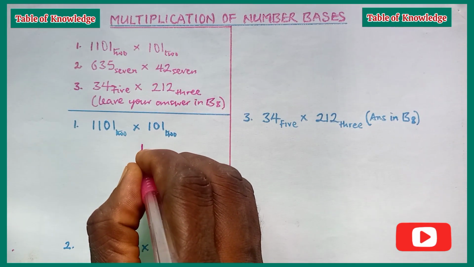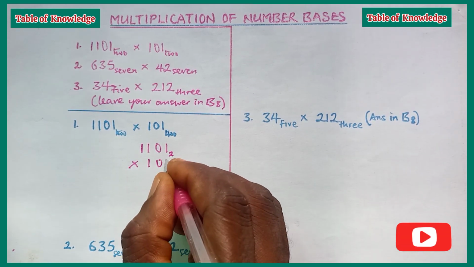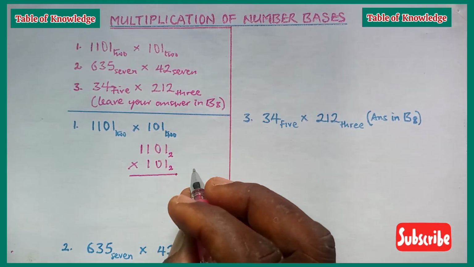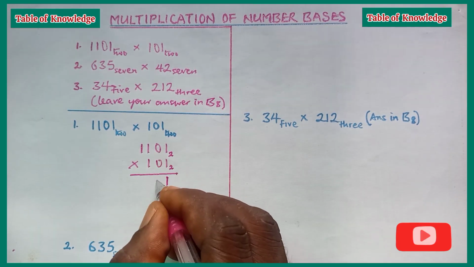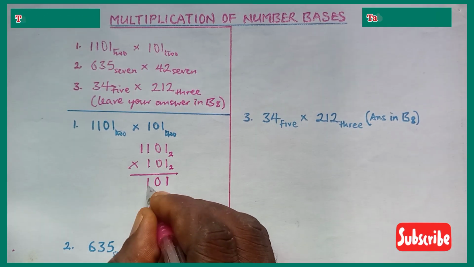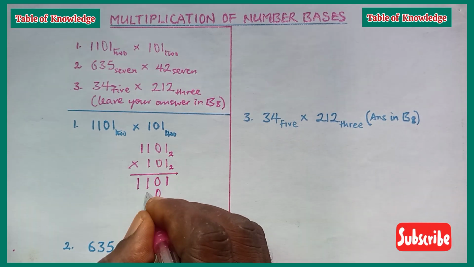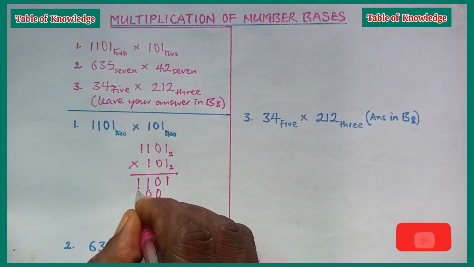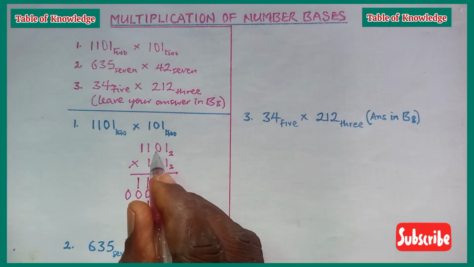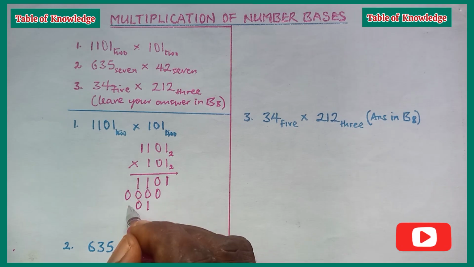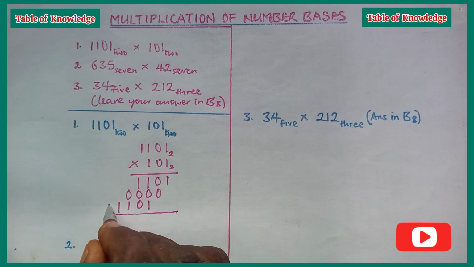We arrange the numbers as follows, both in base 2. We multiply. 1 times 1 is 1. 1 times 0, 0. 1 times 1, 1. 1 times 1, 1. 0 times 1, 0. 0 times 0, 0. 0 times 1, 0. And 0 times 1, 0. 1 times 1, 1. 0. 1. And then 1. Next, we are going to add.